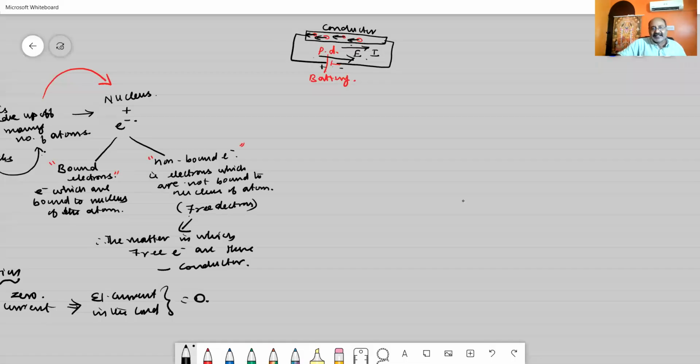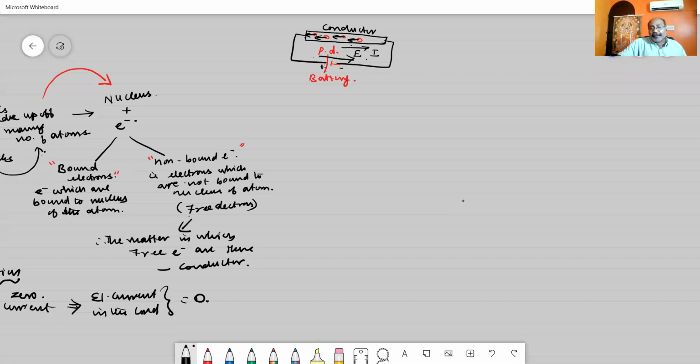Now consider that conductor, with the two ends of the conductor connected to a battery, so that a voltage, or a potential difference, is developed across the two ends of the conductor.